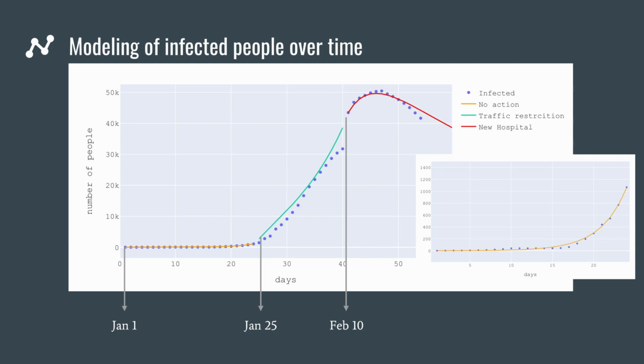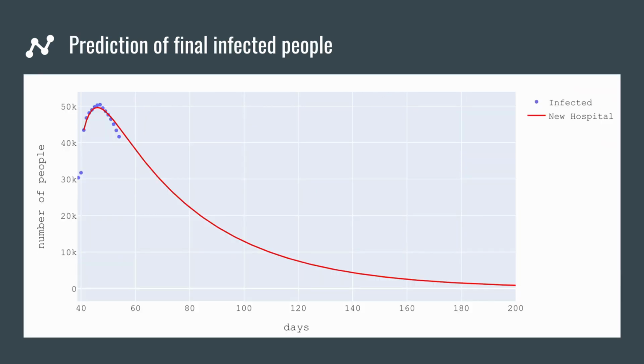Now, of course, the really interesting question here is, how is this red line going to develop, right? What is this going to look like in the future? And so here is a plot of our model projected out up to 200 days after day 0, which was the first case. Some things to point out here is it's decreasing rapidly, and there's only about 200 cases in July at day 200. So that's decreasing extremely rapidly.